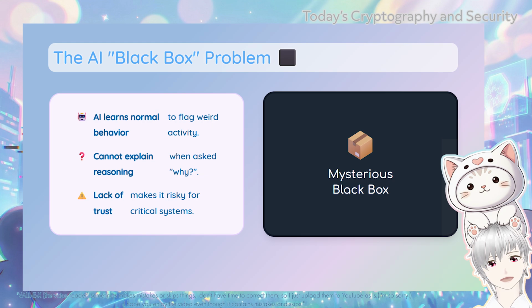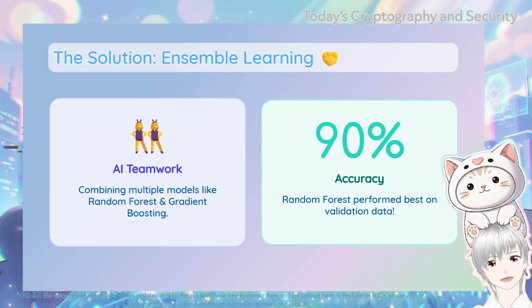This lack of trust is a huge problem for critical systems, because engineers need to know exactly why an alarm is going off before they shut down a factory or a power grid. That is exactly where this amazing paper steps in. The researchers decided to combine two powerful concepts, which are ensemble learning and explainable artificial intelligence.